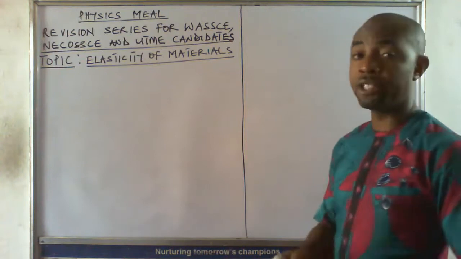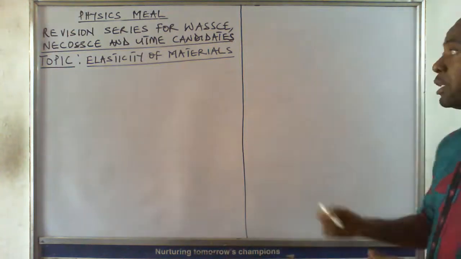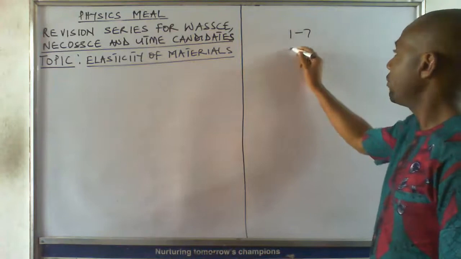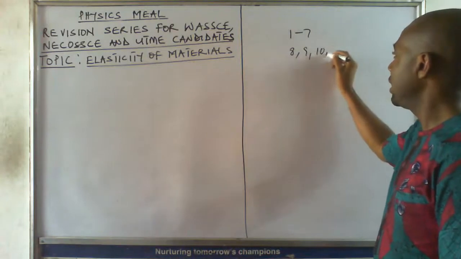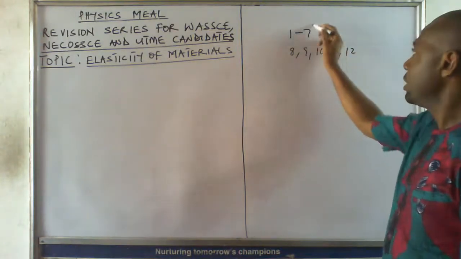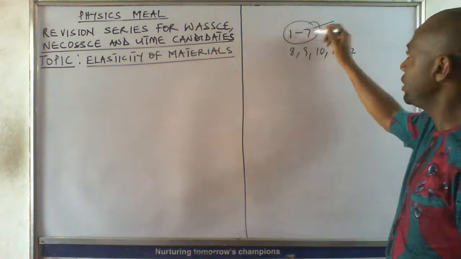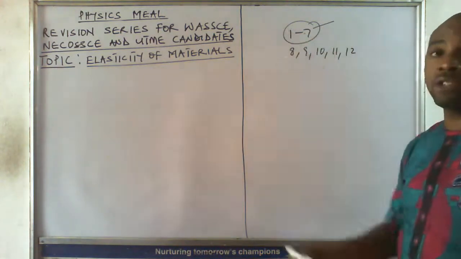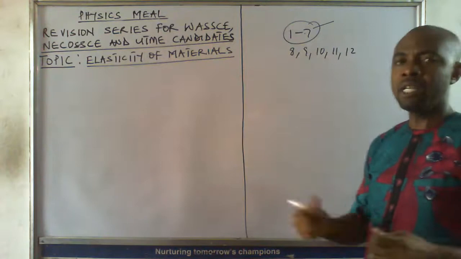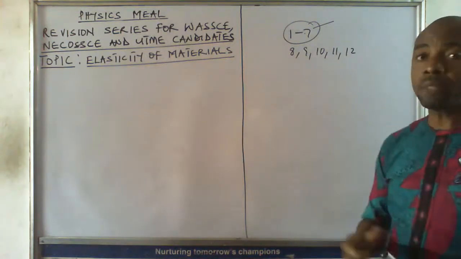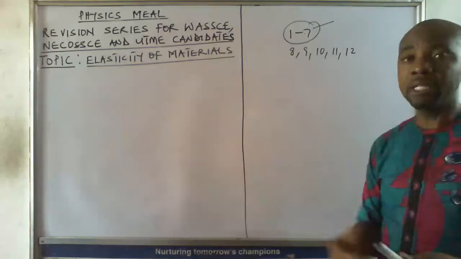So today we want to look at the elasticity of materials in physics, and we know that in the way they structure physics questions in WAEC, for example, they have questions 1 to 7, and they have 8, 9, 10, 11, and 12. Questions on elasticity will be seen between question 1 to 11. Virtually every year they will bring a question there from elasticity.